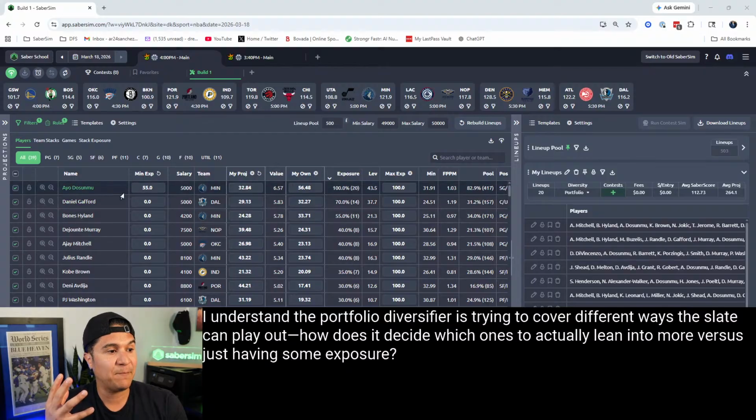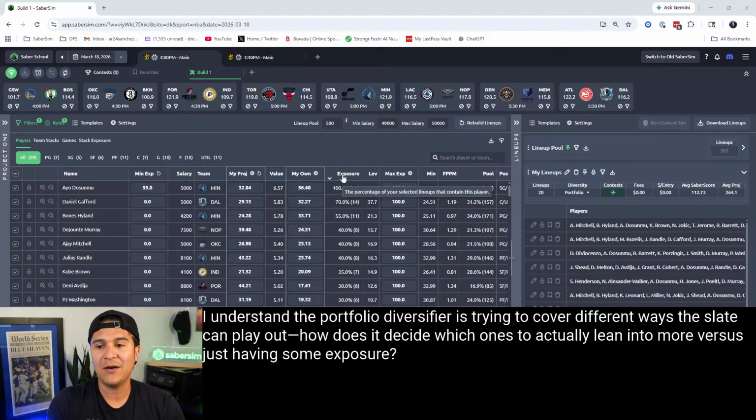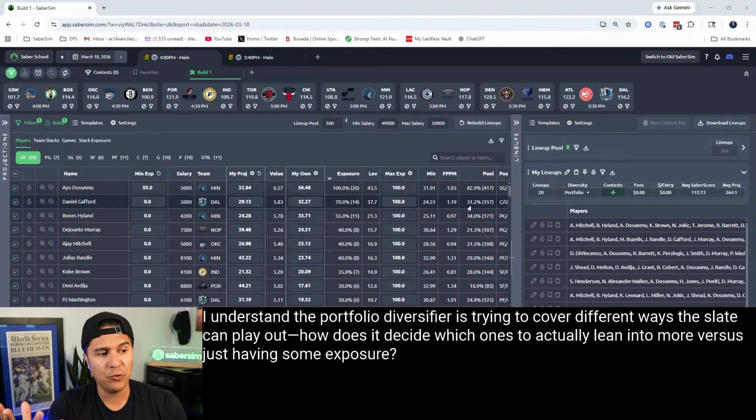Hey, we set the 55% minimum to Dosunmu, and he's in 100% of my lineups. Am I comfortable with that? Well, I said I liked him, so yeah, I actually am okay with this stand. Well, I didn't really have an opinion about Daniel Gafford, and now he's the second highest exposed, second highest leverage. Am I okay with this? Let's say I'm not, right? Hey, his pool percentage is actually pretty close to his ownership. I don't know if I really want this much of him. He kind of wasn't on my radar. Well, maybe I lower him to something closer to 2x his ownership or 1.5x his ownership, right? Where I'm not so heavily exposed. And maybe I put this at 50%, right?